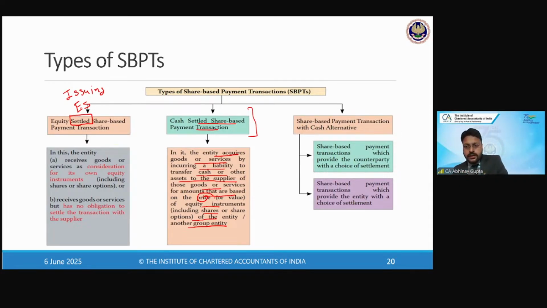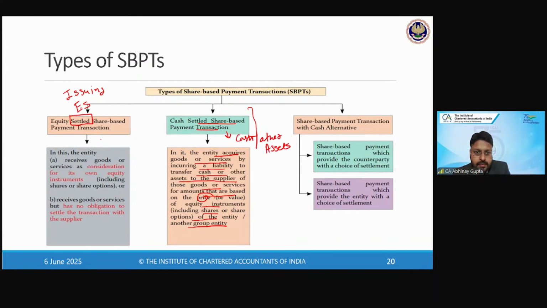But is it settled by equity shares, sir? No, this cash-based is not by equity shares in any case. It is either in cash or in other assets.